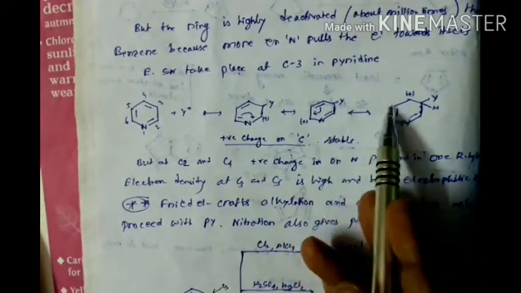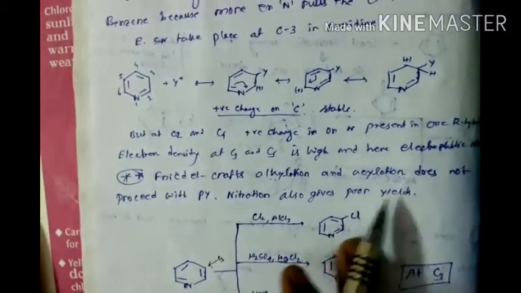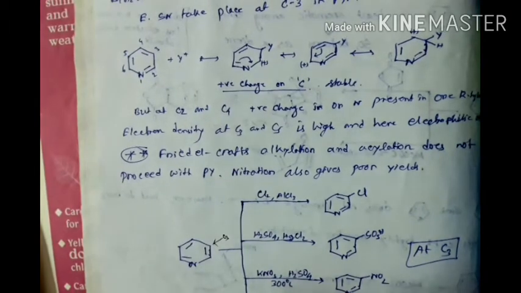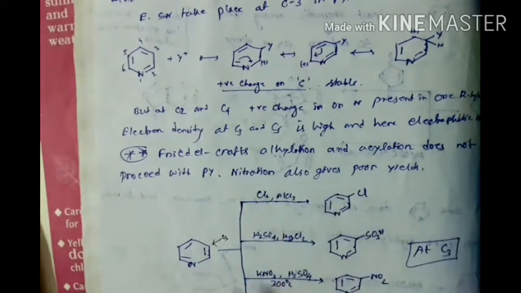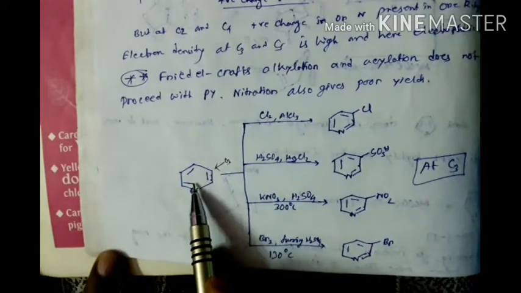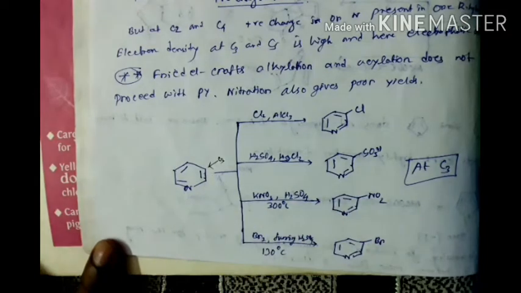So we see that at C3 and C5 the electron density is more. That's why any substitution reaction occurs at C3. Okay, so Friedel-Crafts alkylation and acylation does not proceed with pyridine. Pyridine does not involve in any Friedel-Crafts alkylation or acylation type reaction. So if we react pyridine, then any group can substitute the hydrogen at the C3 position.